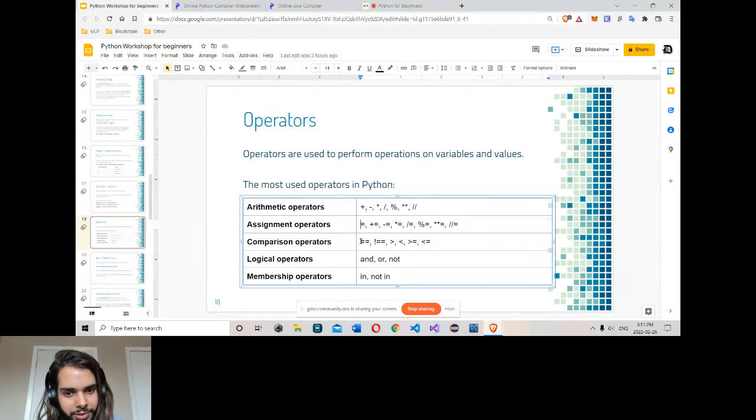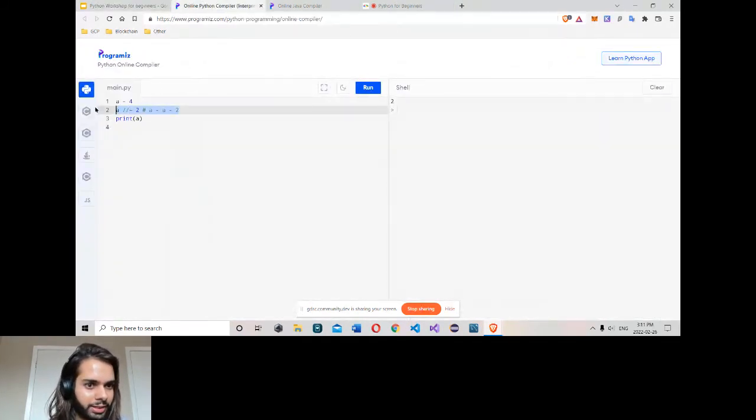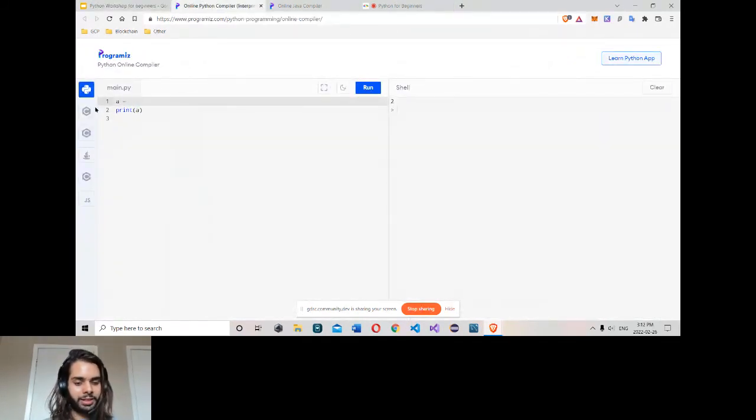Now comparison operators. They are a way to compare values. So they return a value of true or false. So here, let's go back here. Simply 4 is bigger than 2. So this is actually a comparison. I'm comparing whether 4 is bigger than 2 or not. It's bigger than 2, so it's true. If I say 4 bigger than 8, false.